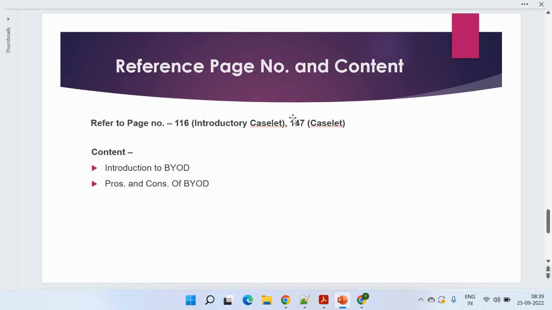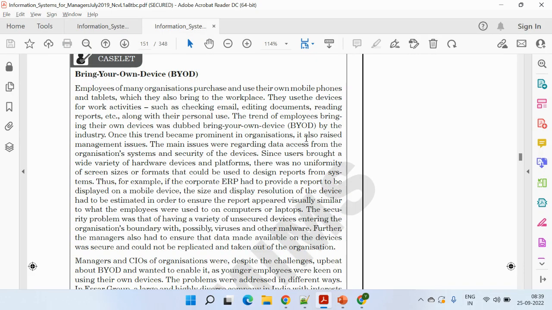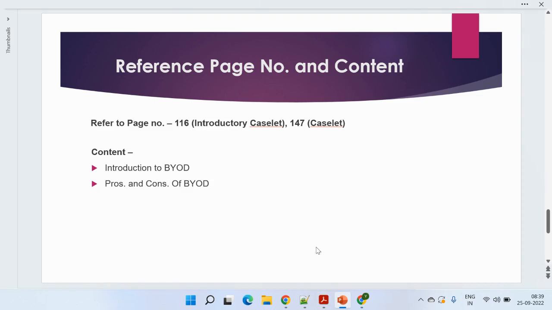Then next is the pros and cons. We already discussed that. Again, pros and cons are also mentioned. If you see, it's clearly mentioned the trend of this in industry. Once this trend rose, management issues were raised. The main issue was data access by the organization. There is no uniformity of screen sizes. So they clearly mention these are the pros and these are the cons. So you simply refer to this content, and it's 500 words. Don't be much lengthier, just stick to 450 words, that's totally fine, 450 to 500 words. So I think we have covered the third question as well.